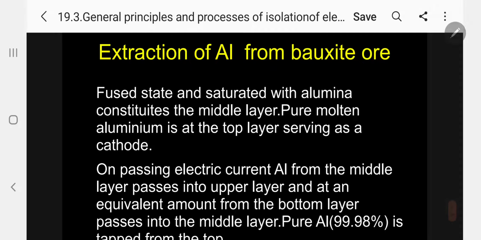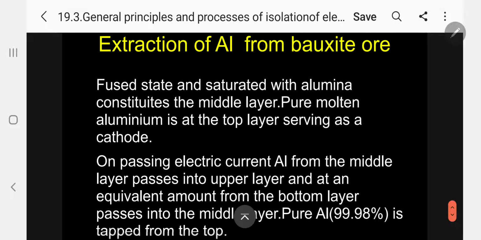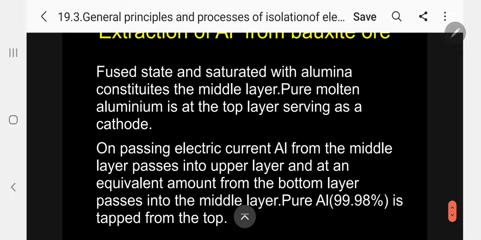Now, extraction of aluminium from bauxite ore. Kindly follow. The fused state, saturated with alumina, constitutes the middle layer. Pure molten aluminum at the top layer serves as a cathode. Kindly follow. This is what we are using for reduction.